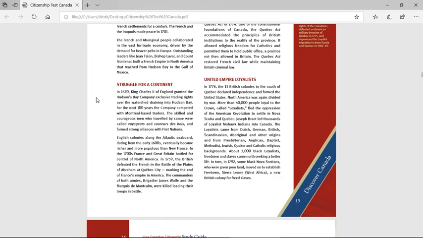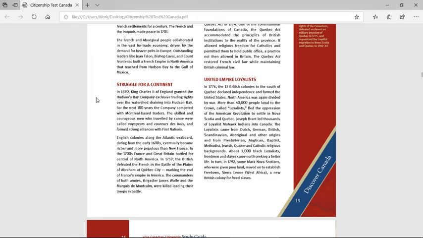Struggle for a continent. In 1670, King Charles II of England granted the Hudson Bay Company exclusive trading rights over the watershed draining into Hudson Bay. For the next 100 years, the company competed with Montreal-based traders. The skilled and courageous men who traveled by canoe were called voyageurs and coureurs de bois, and formed strong alliances with First Nations. English colonies along the Atlantic seaboard, dating from the early 1600s, eventually became richer and more populous than New France. In the 1700s, France and Great Britain battled for control of North America.